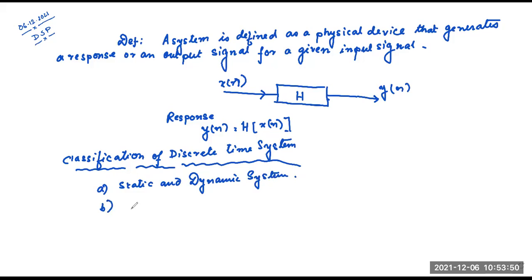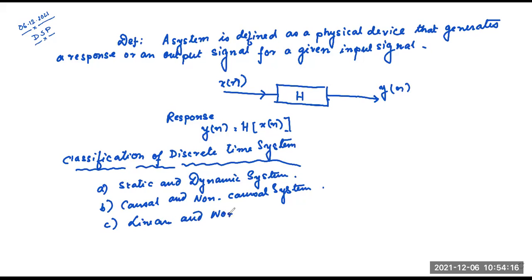Number B is causal and non-causal system. Number C is linear and non-linear system. Number D is time variant and time invariant system.